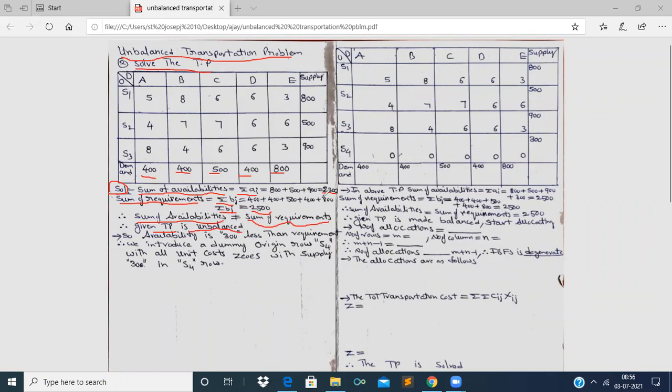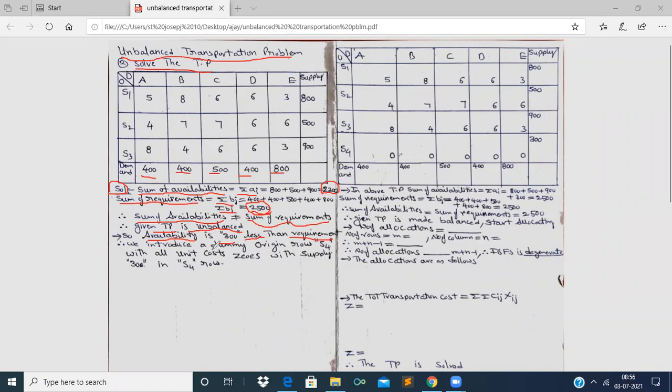If we observe the sums of availabilities and requirements, the availabilities is 2,200 and the sum of requirements is 2,500. Therefore, availability is 300 lesser than the sum of requirements. So see here, that is what we have written here. So what we have to do? We have to introduce a new supply. That is what we have done.